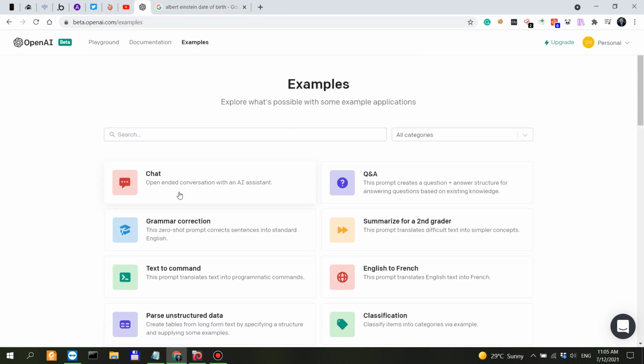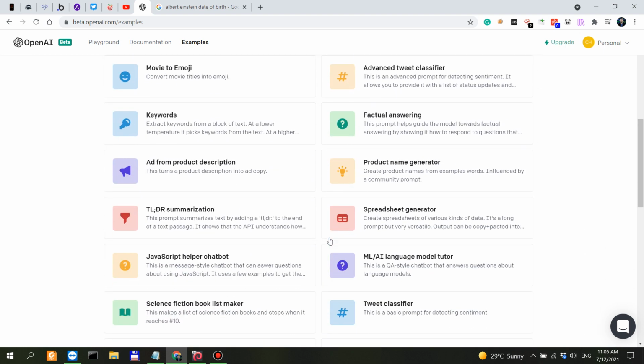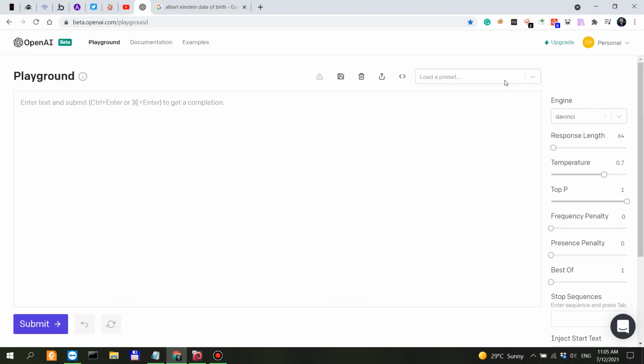So if we look into the examples, you have all of these, but if we go back to the playground, everything was removed. We just have everything back to the defaults. For example, if I want to create something very creative, I would leave the temperature higher, which is often the norm. I will leave the top P at 1, so either modify the temperature or the top P, not both of them.